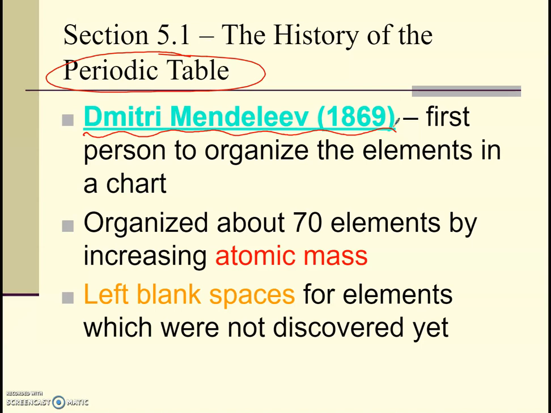He was this Russian scientist that had a really tough upbringing, that was the first person to organize elements into a chart. Mind you, I want you to really think about it at this point. This is 1869. There's really only about 70 elements known at this time.